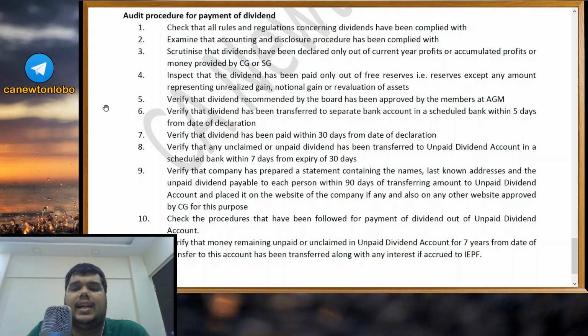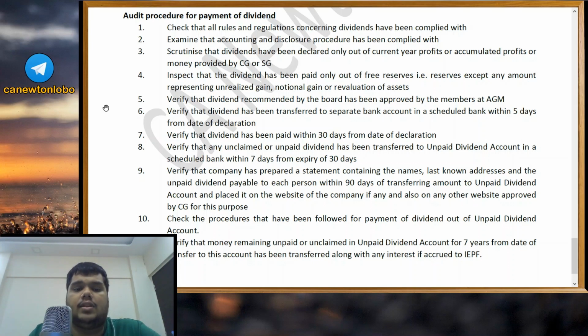Scrutinize that dividends have been declared only out of current year profits or accumulated profits or money provided by CG or SG. Inspect that a dividend has been paid only out of free reserves, that is reserves except any amount representing unrealized gain, notional gain or revaluation of assets. Verify the dividend recommended by the board has been approved by the members at AGM. Verify that dividend has been transferred to a separate bank account in a scheduled bank within 5 days. We have seen all of these points.